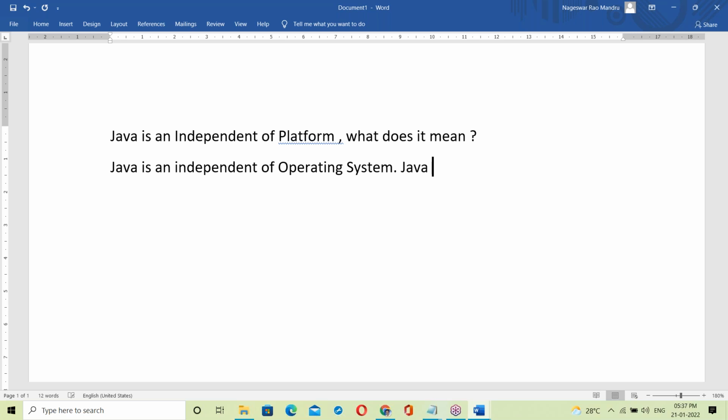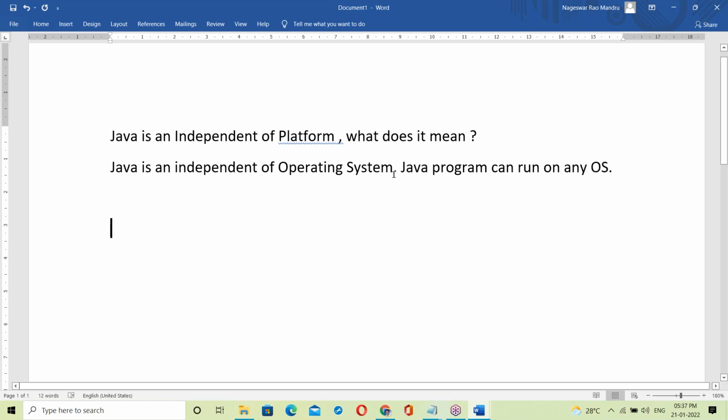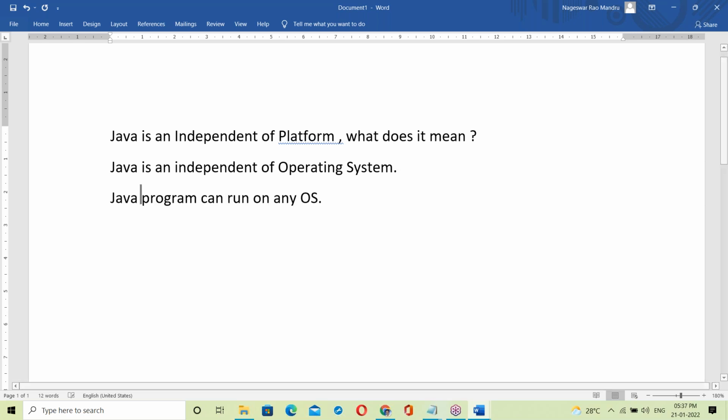That means a Java program can run on any OS. Java independent of platform means a Java program can run on any OS. That's it, fine. Now, how did Java make us independent of platform?